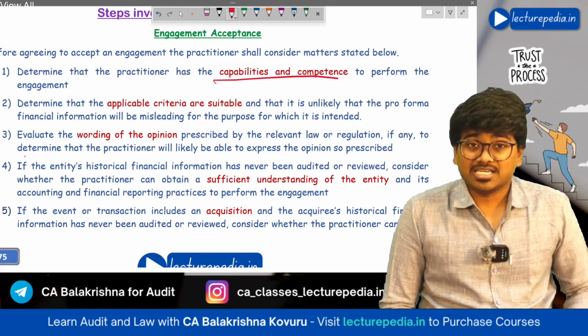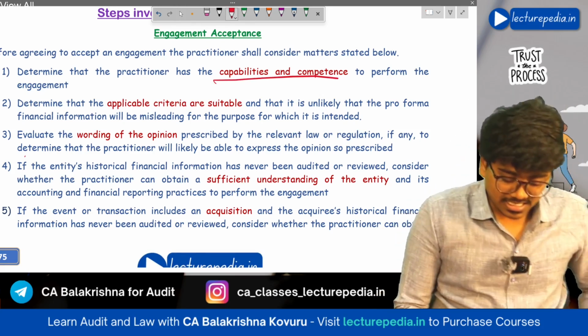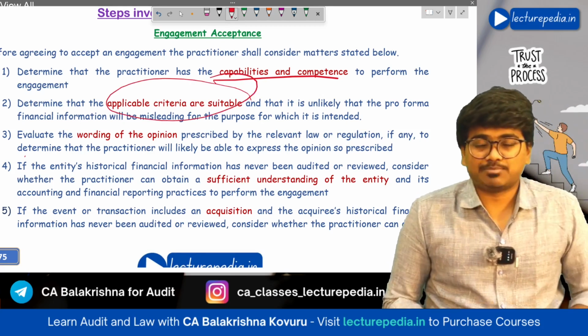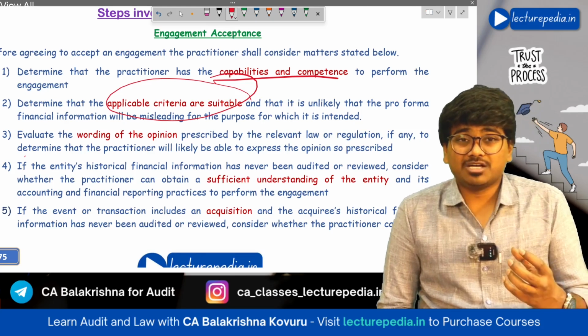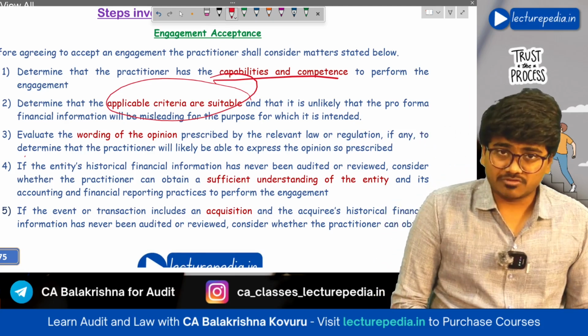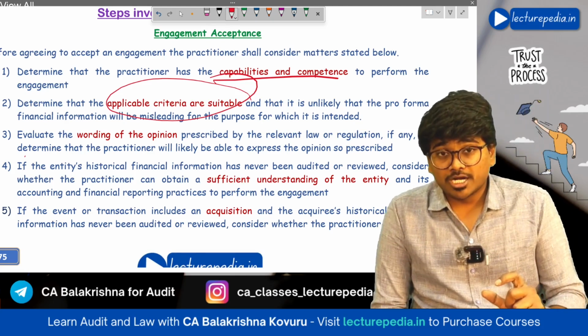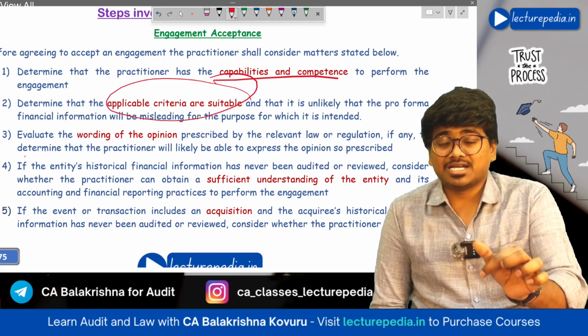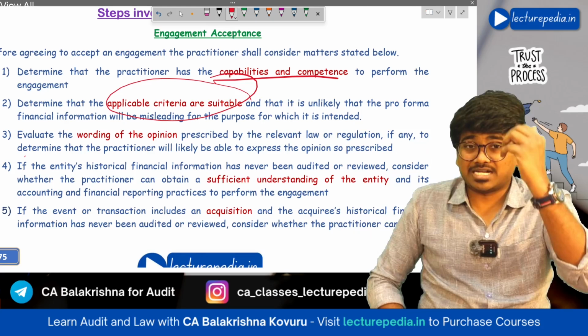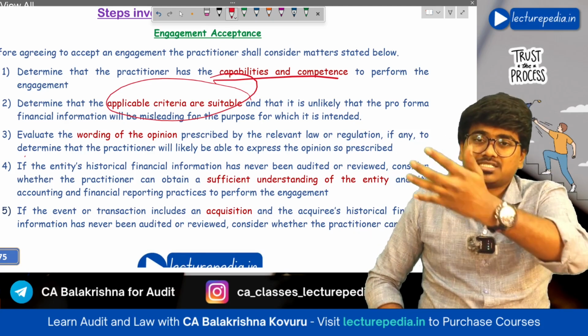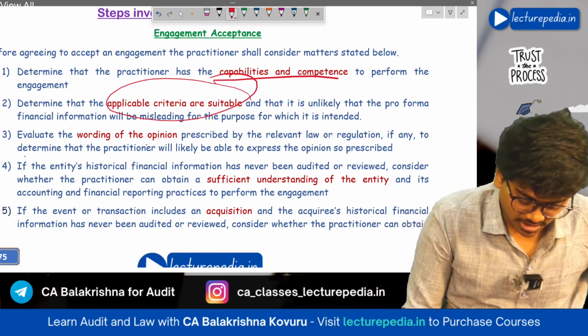Next, he will see whether the applicable criteria is suitable and acceptable or not. Next, he will also check what the wording of the opinion should be, and to achieve that wording, what procedures he has to perform on the pro forma financial information.